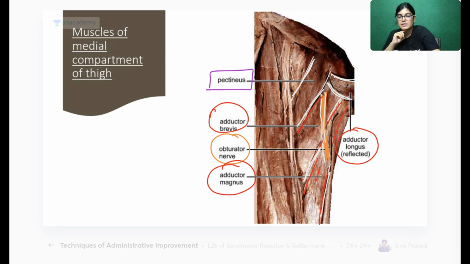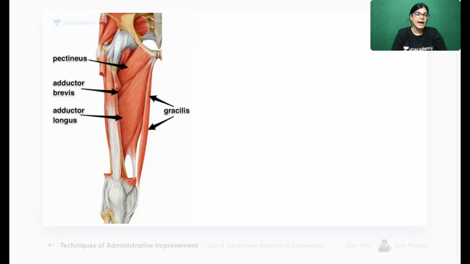So can you see, these are the muscles of the adductor compartment or medial compartment of the thigh. We can appreciate the muscles in the cadaveric image. The next point is that we have to see these structures and study origin and insertion. This is a diagram from Students' Gray's Anatomy. You can see here the important muscles: pectineus, a very nice diagram, adductor brevis, adductor longus, and gracilis muscle also being shown.